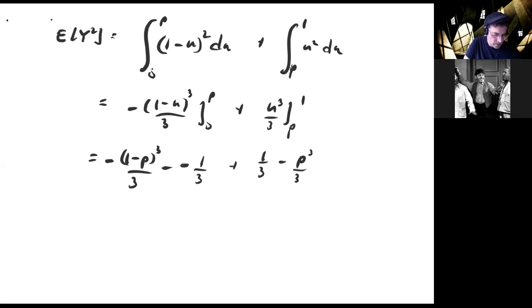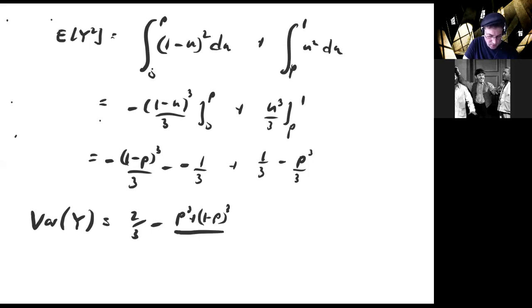Now we know what the expected value of y was. So if you calculate the variance of this y, the negative 1/3 isn't negative, it's a positive 1/3, so you get 2/3. Then you can combine the p cubed over 3 with the 1 minus p cubed over 3 to get p cubed plus 1 minus p, quantity cubed, over 3.